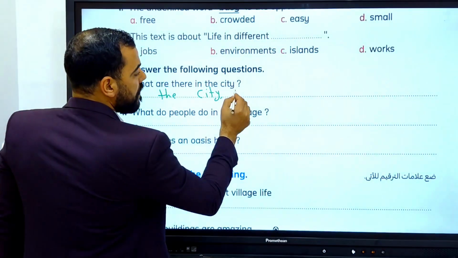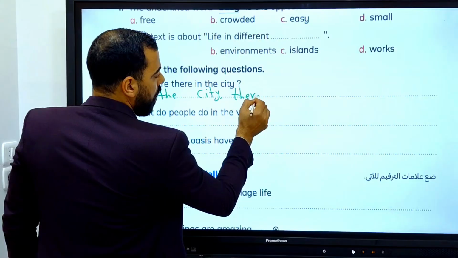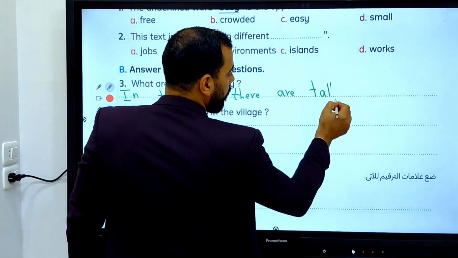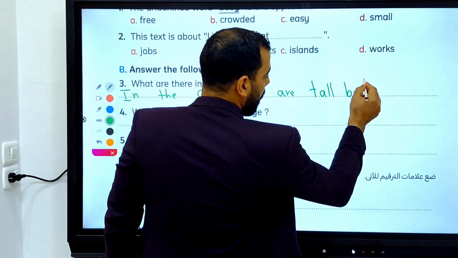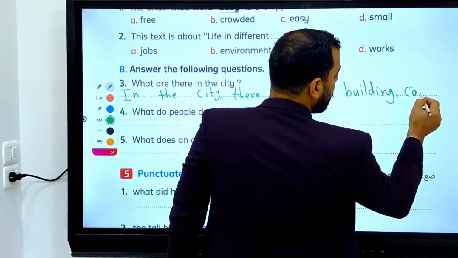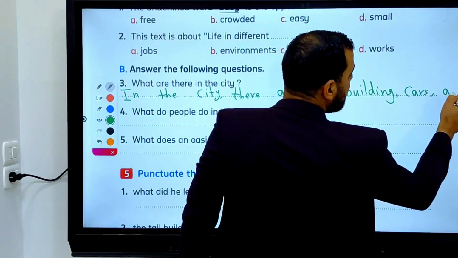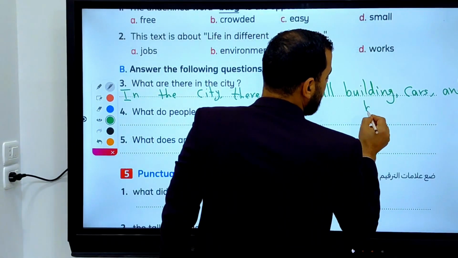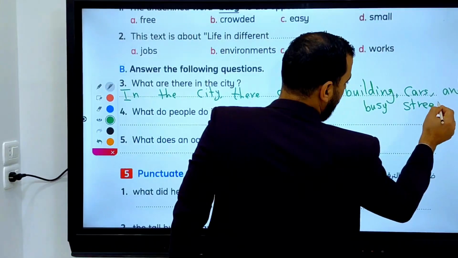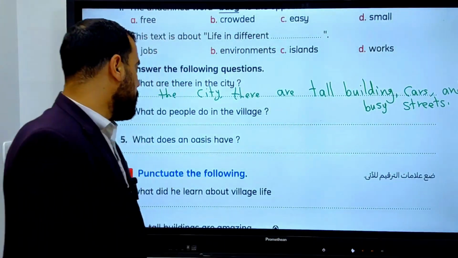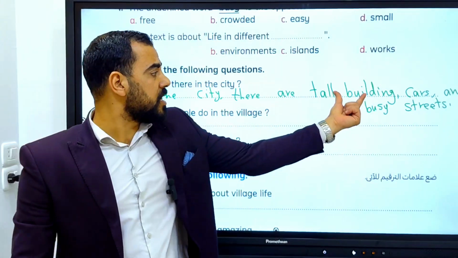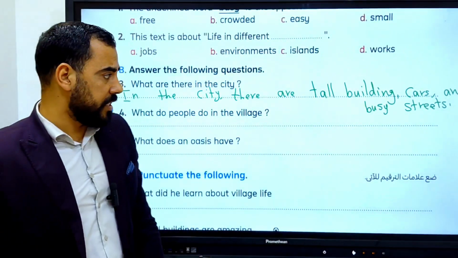there, comma, there are tall buildings, okay, cars and busy streets. Thank you. So in the city, comma, there are tall buildings, cars, and busy streets.